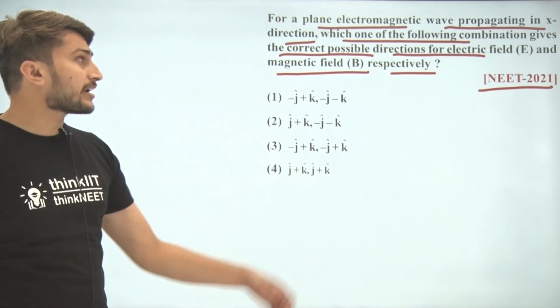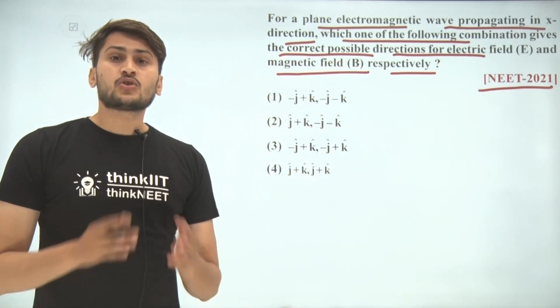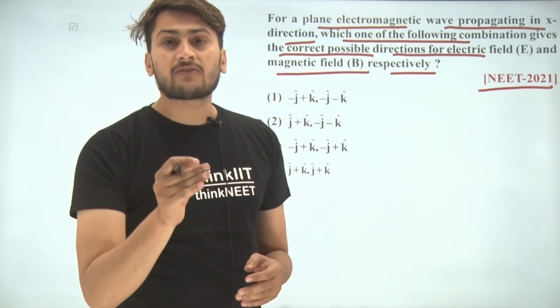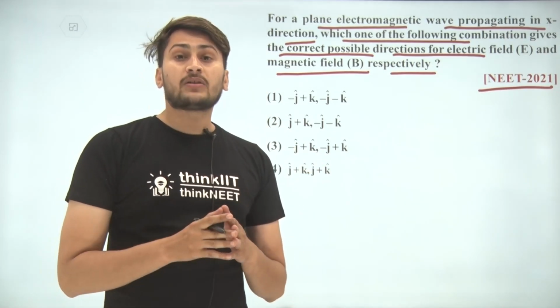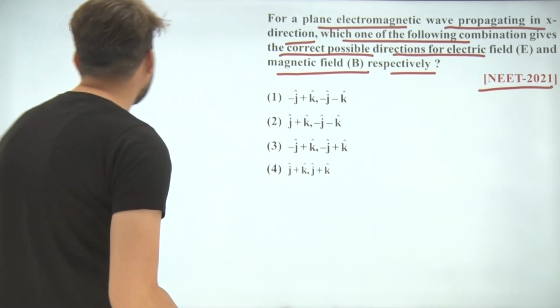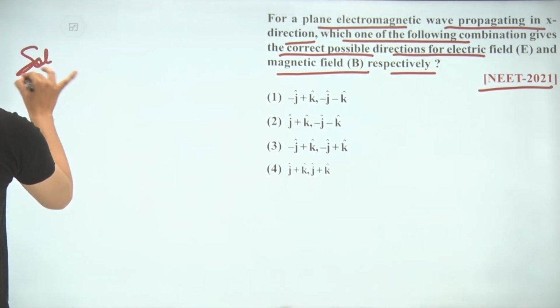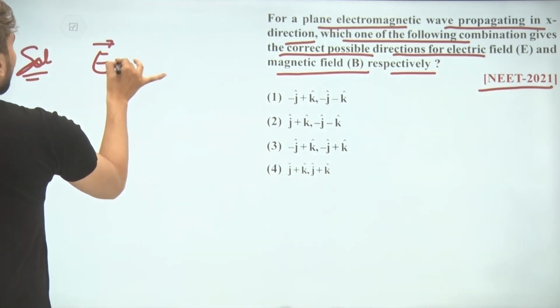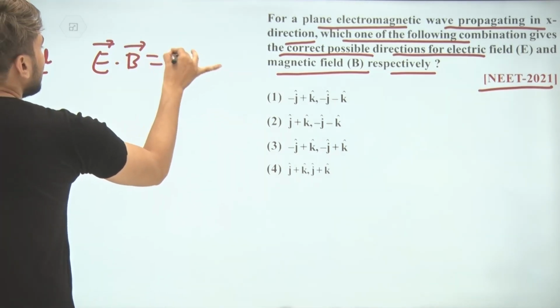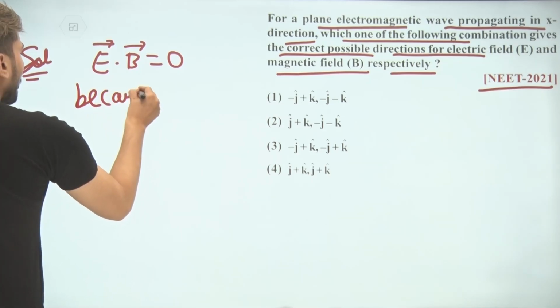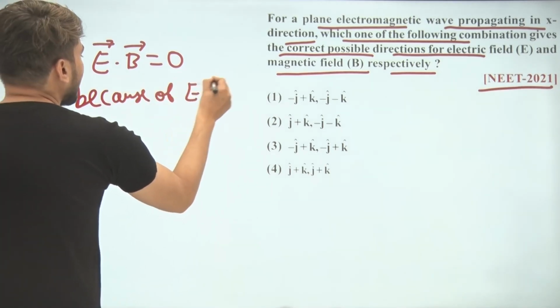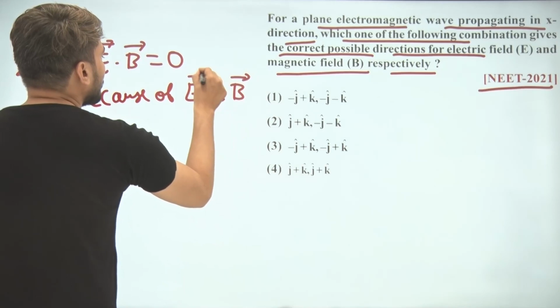Now students, if I am talking about an electromagnetic wave, we know that in an electromagnetic wave, the electric field and magnetic field both are perpendicular to each other. That means the dot product of electric field and magnetic field comes to be 0, because the electric field and magnetic field are perpendicular to each other.